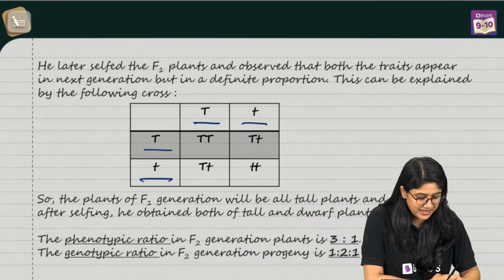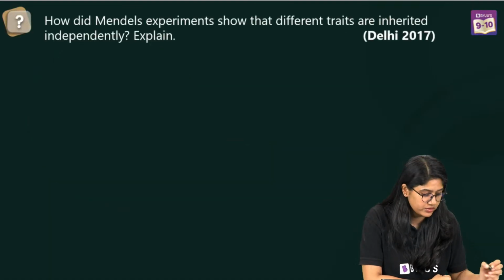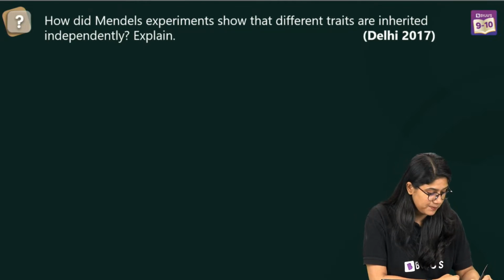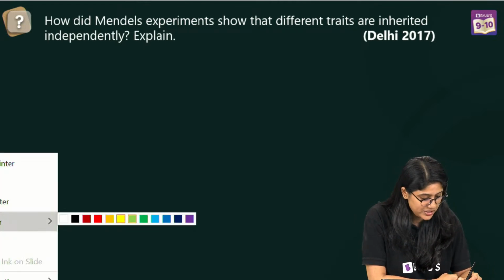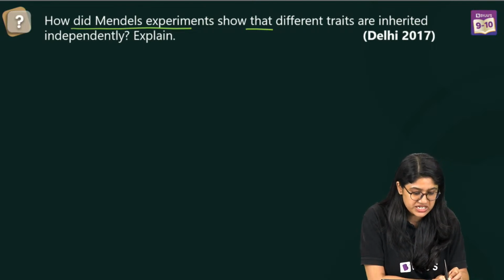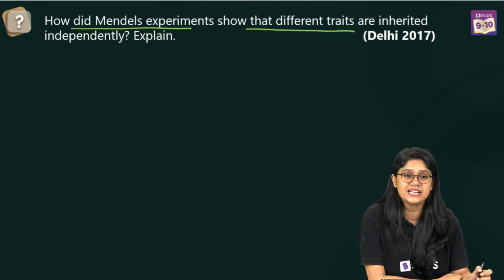Okay. Everyone, let's take a look at the next question, question number 4. And this is super easy. It does not have to do anything with any of these tables. But can you quickly help me with this question, everyone? How did Mendel's experiment show that different traits are inherited independently?